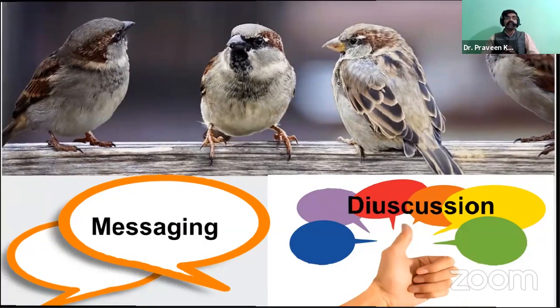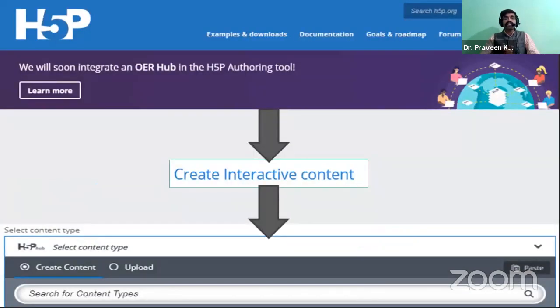For that, one thing I want to say is that this is one major ICT tool called H5P. H5P will provide interactive content transaction with the students. Why am I giving so much importance to H5P? Because in H5P there are so many types of interaction styles. By using these interaction styles according to the needs of the classroom and the structure of a content, definitely you can create an interactive classroom or interactive session.